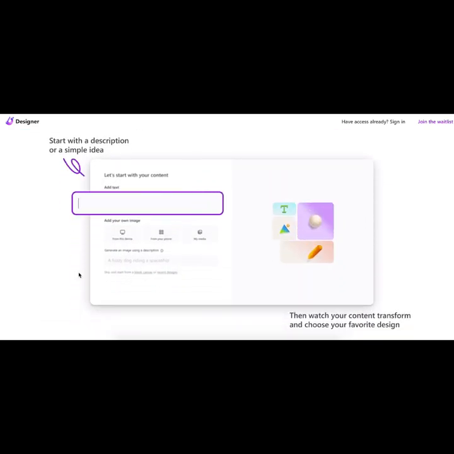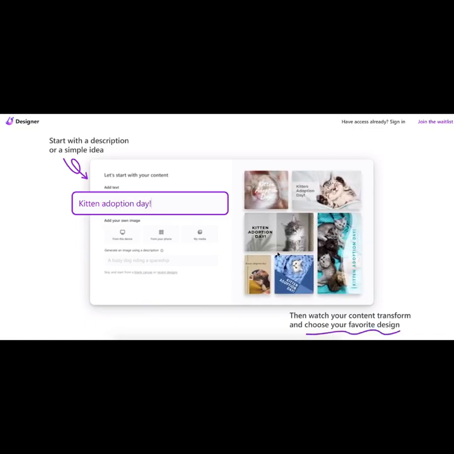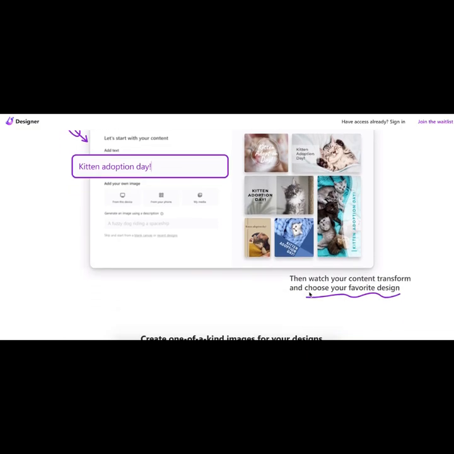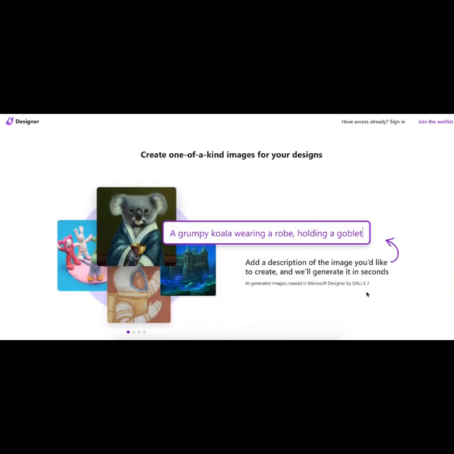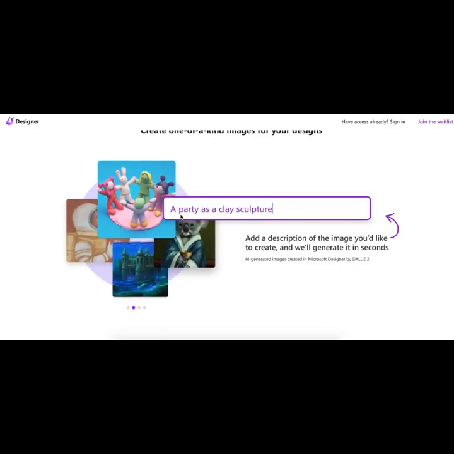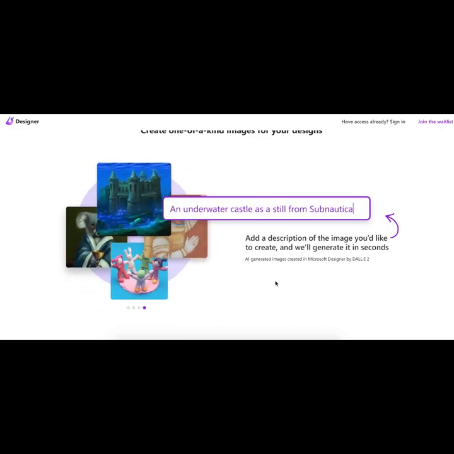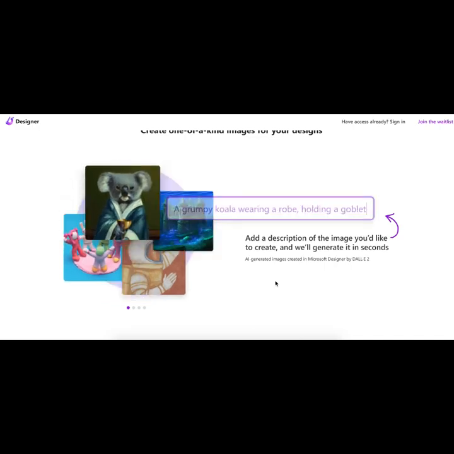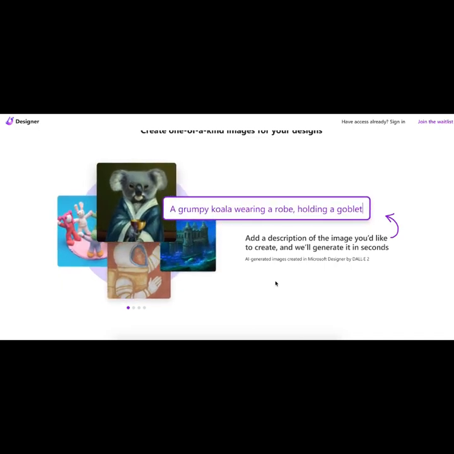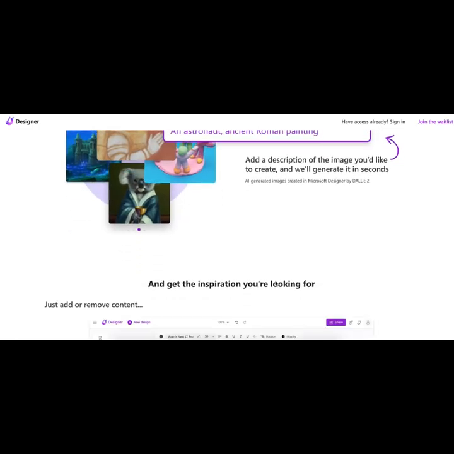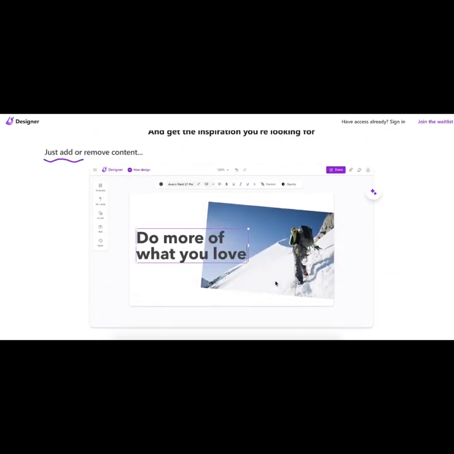They have a little demo here where they just type in, kitten adoption day, and boom, it just creates all these assets here that you can then use. Then watch your content transform and choose your favorite design, right? And then you can also do these kind of things: a party of clay sculpture, grumpy koala wearing a robe, astronaut ancient Rome painting. So basically you are going ahead and imagining whatever your mind can, and it's going to go ahead and create that asset for you. So that's basically going to take the entire presentation making to the next level.